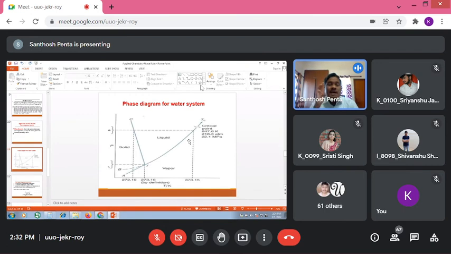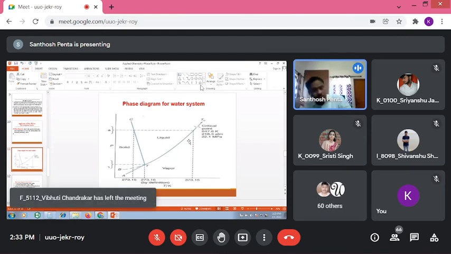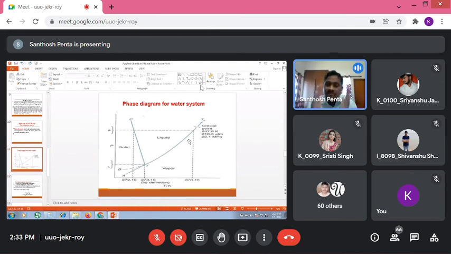Yes, in the phase diagram, how many areas are there? Three. Three areas are there. What are those? Solid ATC, CTB and ATB. Yes, very good. ATC, the left-hand side portion, that area is occupied with solid, that means ice. Then CTB, the upper portion, is occupied with liquid. Then the below portion, ATB, is occupied with vapor. That's fine. That means in the phase diagram there are three areas.